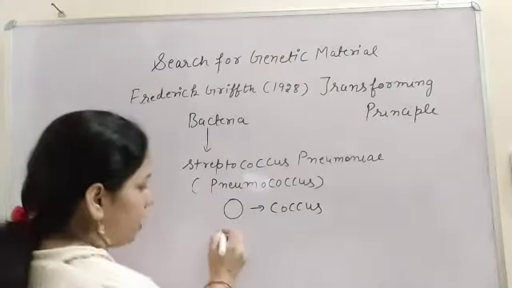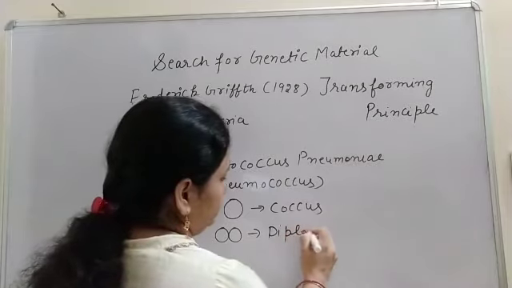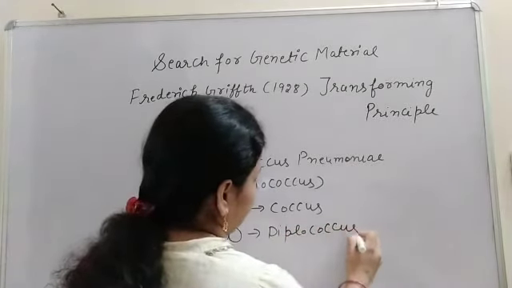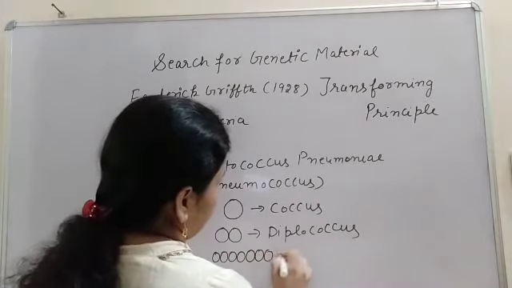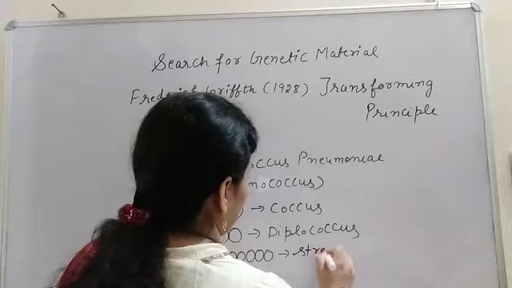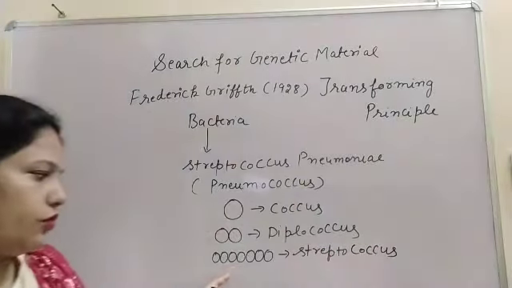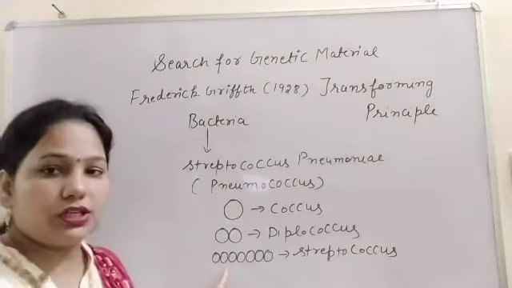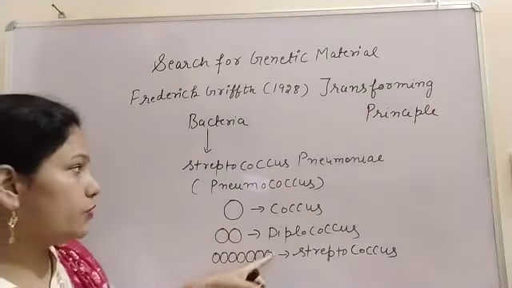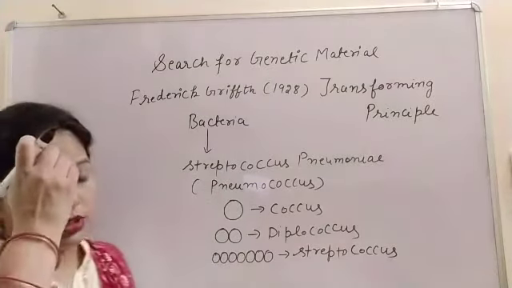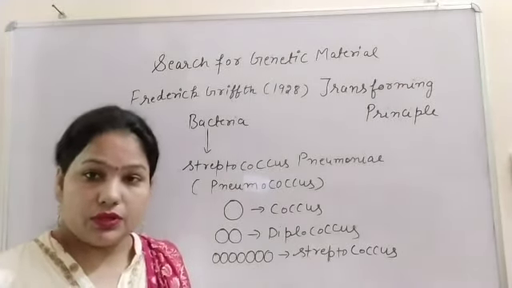If two are together, then diplococcus. And if these bacteria are in a chain, then the name is Streptococcus. This name comes from the bacteria occurring in a chain. So Streptococcus pneumoniae causes pneumonia in mammals.